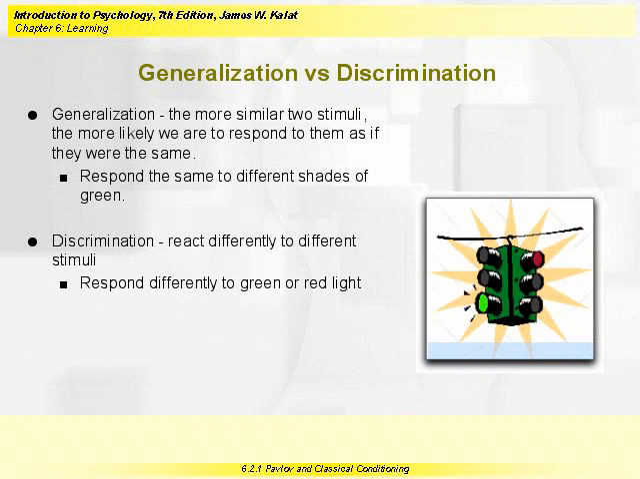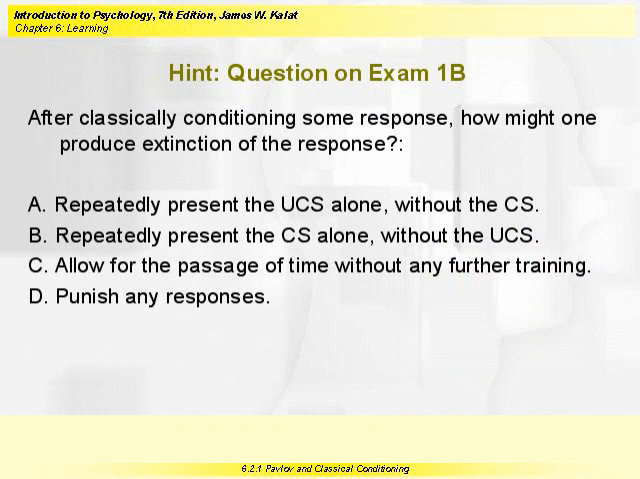A traffic light might be used as an example of both generalization and discrimination. With generalization, we respond the same to different shades of green. With discrimination, we react differently to different stimuli. We respond differently to green or red lights.